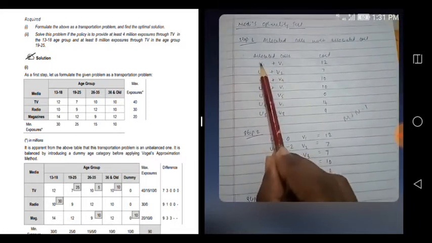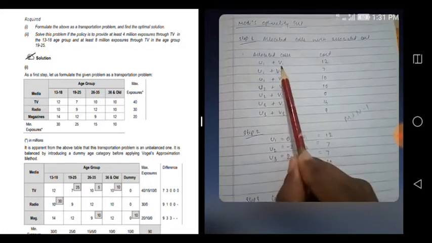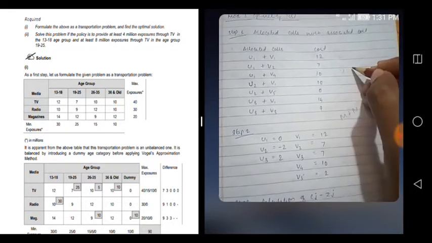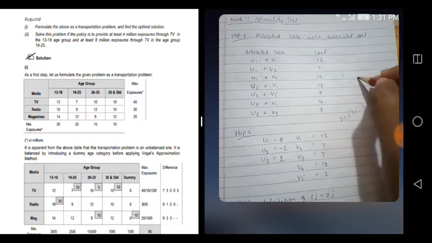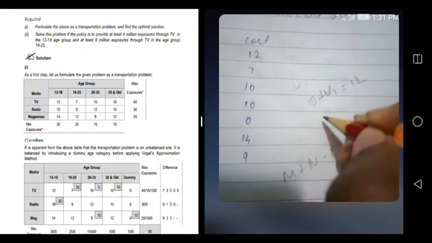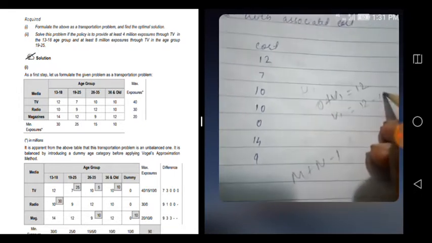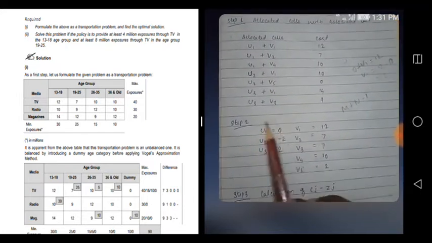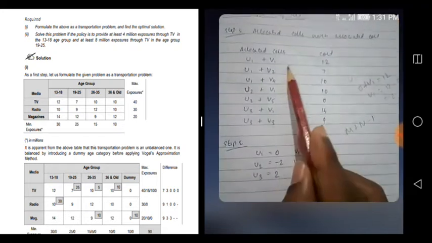So if u1 is 0, what is v1? It is simple mathematics. If u1 is 0, then 0 plus v1 is equal to 12, so v1 is equal to 12 minus 0, which is 12. That is done for everyone. So if u1 is 0, v1 is 12.